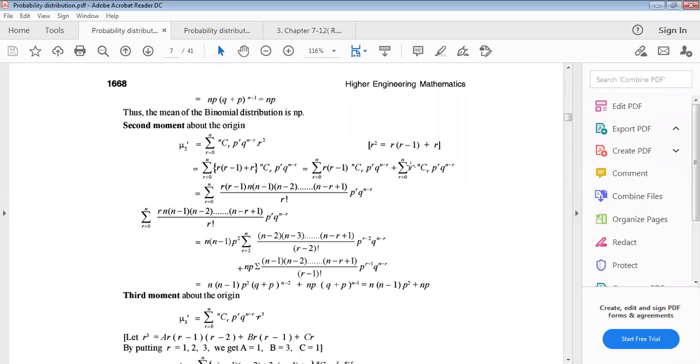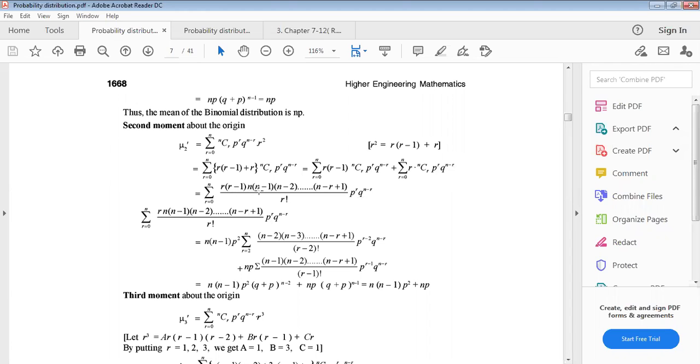Then this series can also be written like this. There will be a plus sign. Sum over r equals 0 to n of r into n into n minus 1, n minus 2 dot dot n minus r plus 1, divided by factorial r, p to the power r, q to the power n minus r. Same combination formula and same power here, p to the power r and q to the power n minus r.